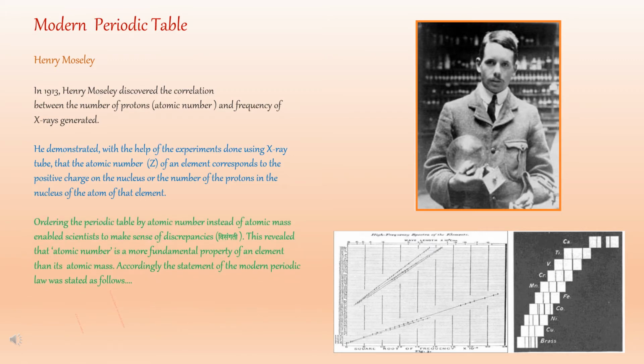Ordering the periodic table by atomic number instead of atomic mass enabled scientists to make sense of discrepancies. म्हणजे atomic number प्रमाणे मांडणी केल्याने पिरियॉडिक टेबलमध्ये आतापर्यंत येणाऱ्या विसंगतींची कारणे शास्त्रज्ञांना उलगडली. This revealed that atomic number is a more fundamental property of an element than its atomic mass.